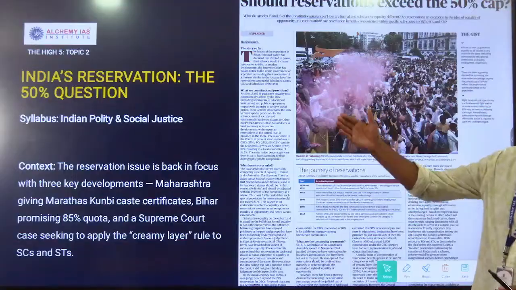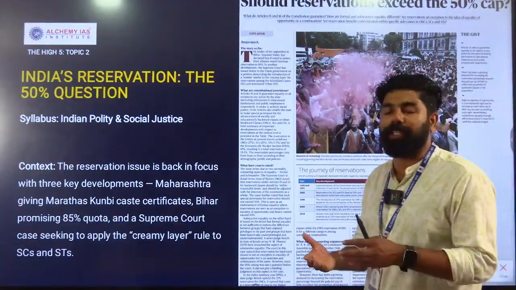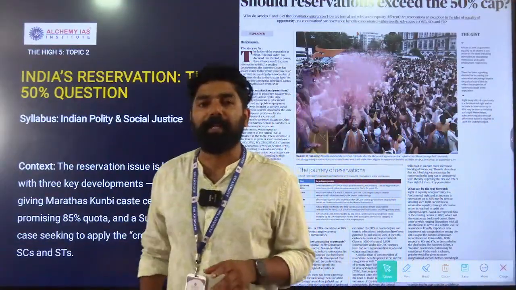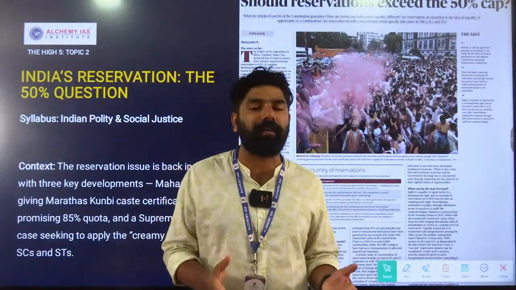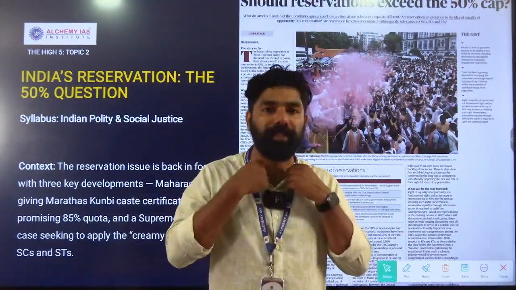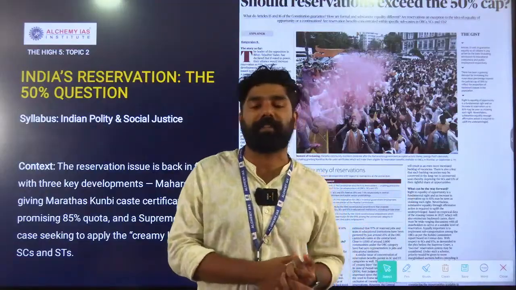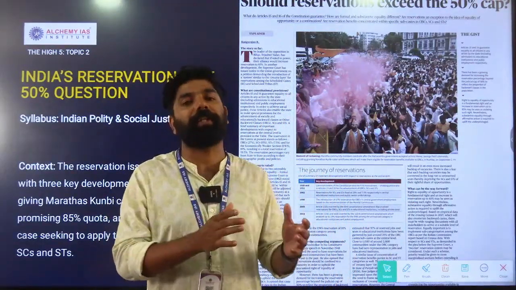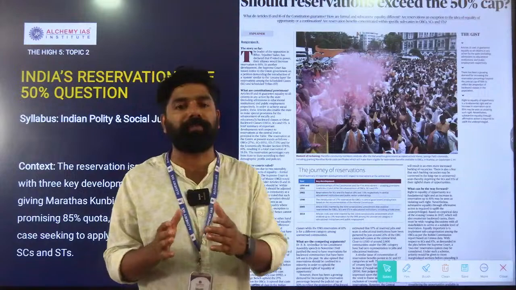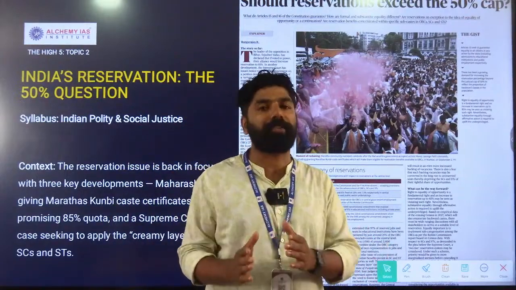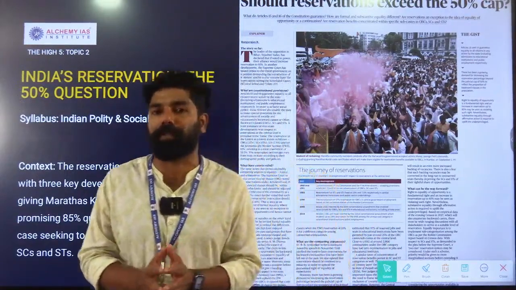And the next topic that we have today is India's reservation policy debate. The main debate, and this article is based on the Explained page in The Hindu, titled the text and context. So in order to get the most relevant topic of the day, we have referred to The Hindu and Indian Express and also some other official websites of the government.